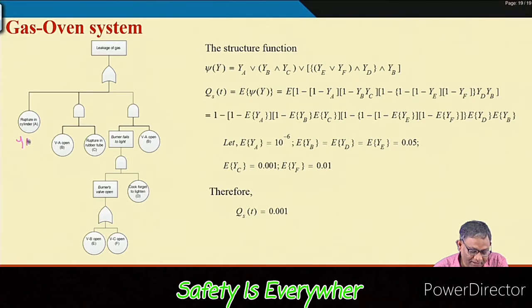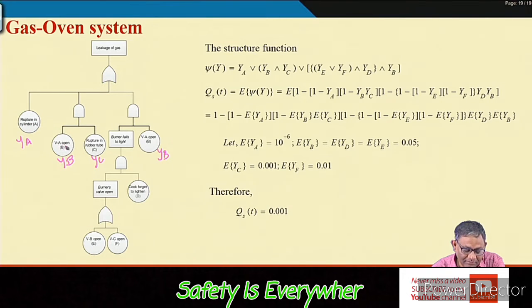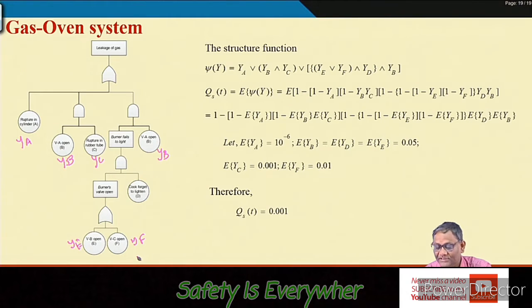Suppose this is YA, the indicator variable, for this YB, for this YC, for this again YD, because this is basically valve open, this is valve open. Now this one YE and this is YF. So YA equal to 1 means rupture takes place, 0 means no rupture. Similarly YF equal to 1 means valve C open, otherwise 0. Now we want to find out the structure function for this.